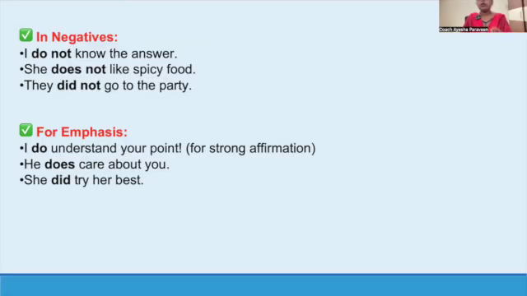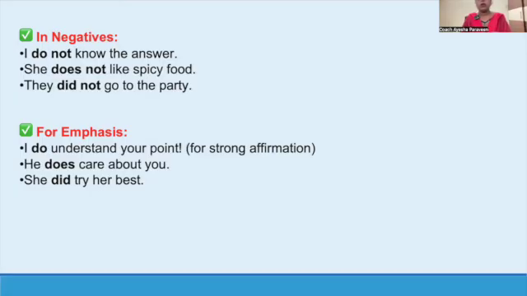I do not know the answer. She does not like spicy food. So like is the main action. Does not. Okay, so she does not like the spicy food. So does is acting like a helping verb here.